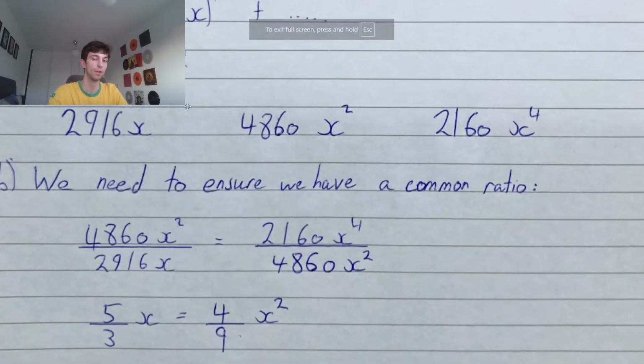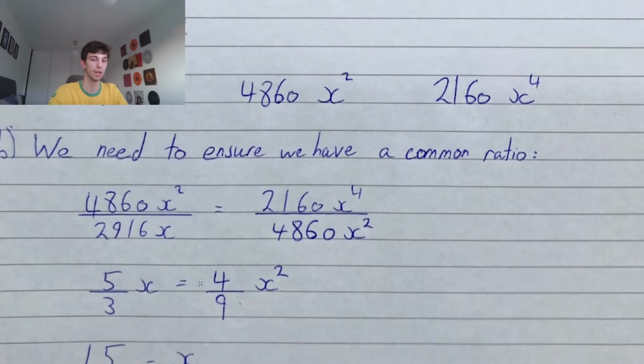4,860x squared. Well, x squared over x, that's just x. Then x to the 4 over x squared is just x squared. Now remember, we don't care about the solution x equals 0, so we can just divide through by x. We don't want 0 to be the common ratio, so we can divide through by x.